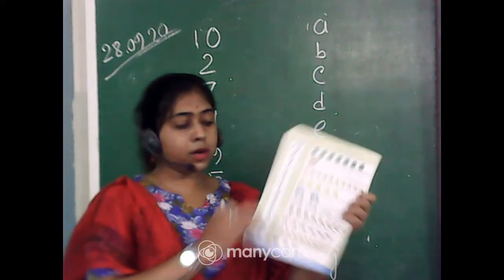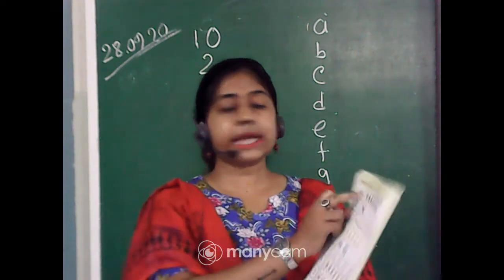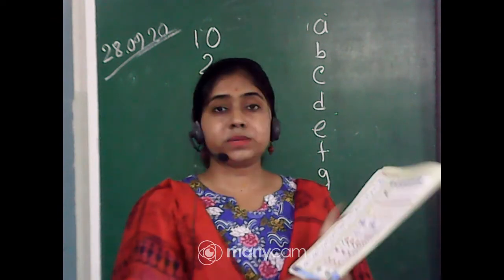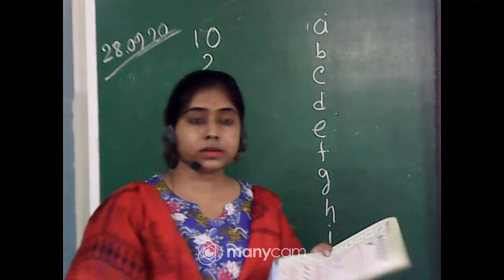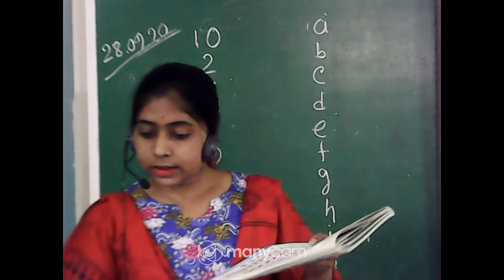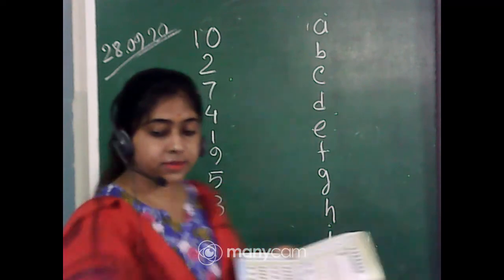Okay, now I am just doing the comparison. First, 10. The number is 10. So you just check it out. Which object is 10 in number? Come on, which one? Yes, very good. Very nice.